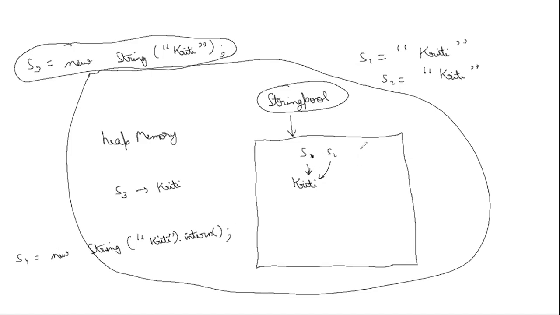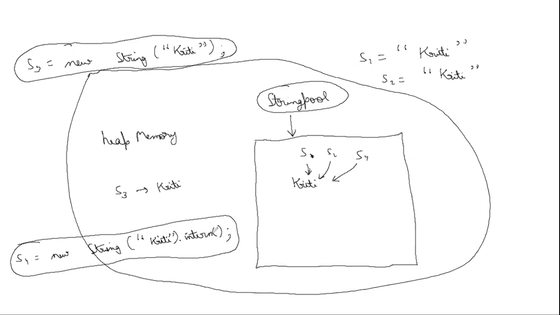If it exists, then it points there only. However, let's assume that there were no statements like S3, S1 and S2, and you have executed S4 as the first statement. Then it will first create Kriti in the string pool and point it there, right?